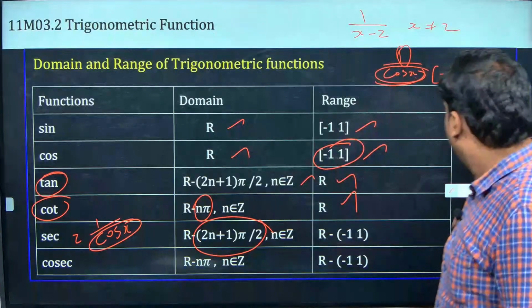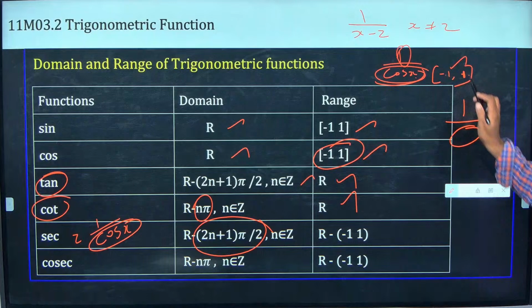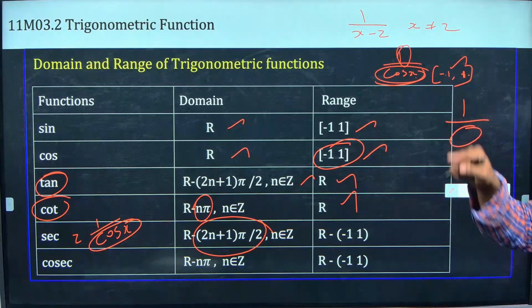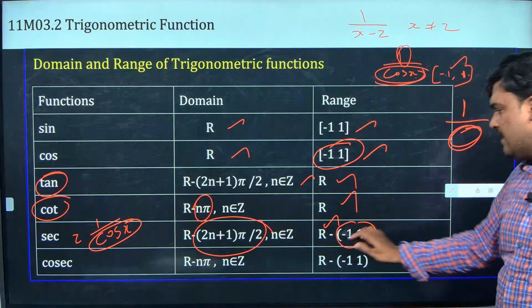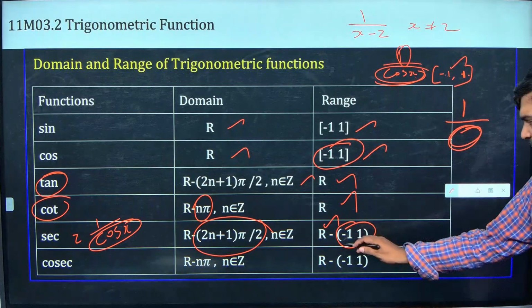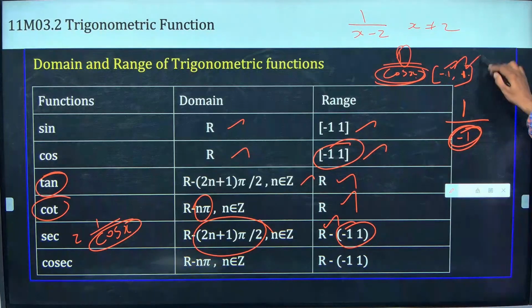When 1 is divided by a number less than this, because in -1 to 1 no number is greater than 1, right? No number is greater than 1. So when I divide 1 by less than that, I will get a number which is not between -1 to 1. That's why I will get all the real numbers other than -1 to 1. Why do I use this bracket? Because I will get exactly -1 when it is -1, and I will get 1 when it is exactly 1. Understood?